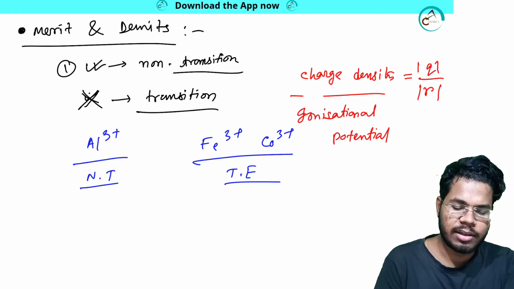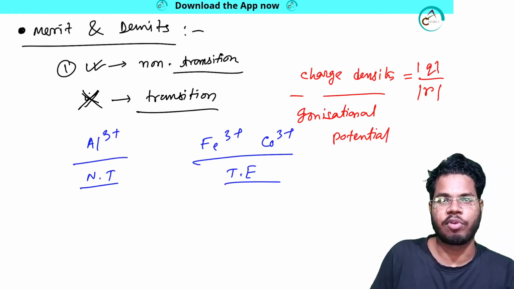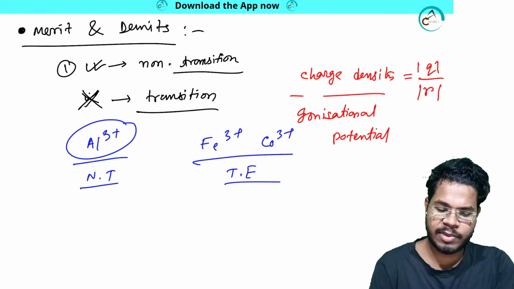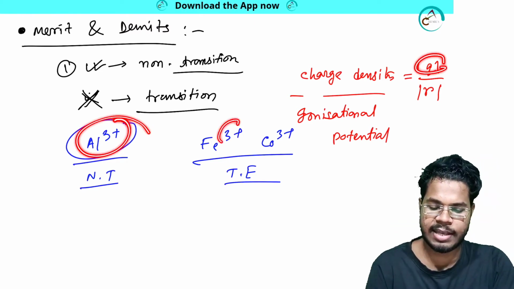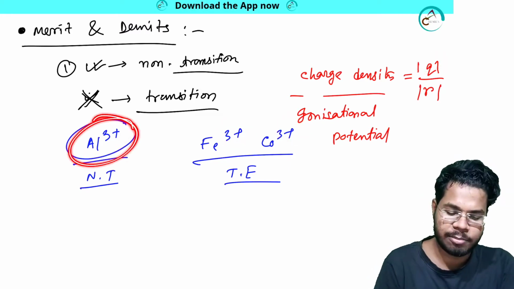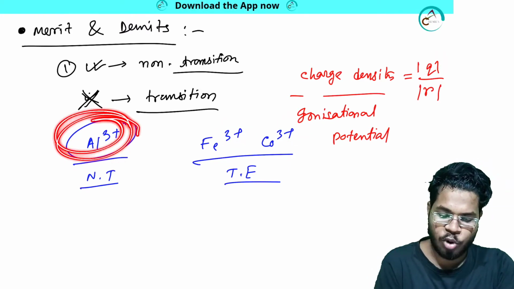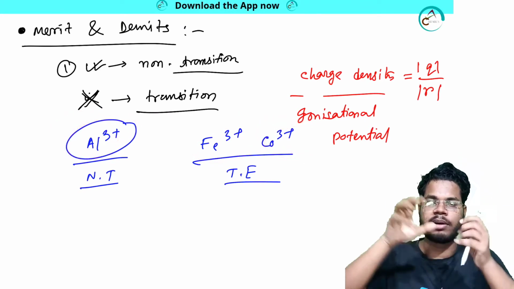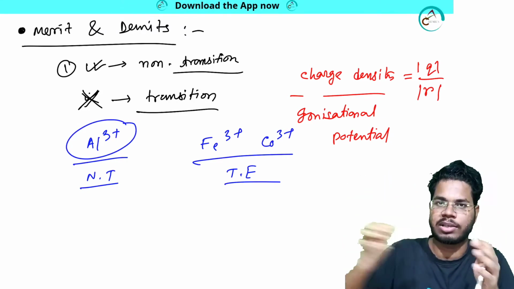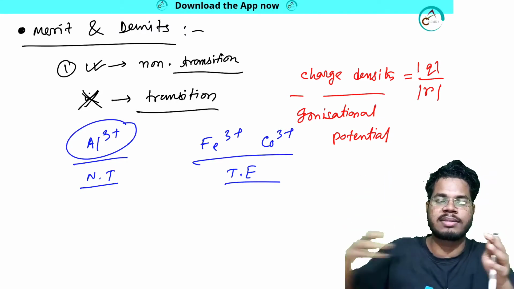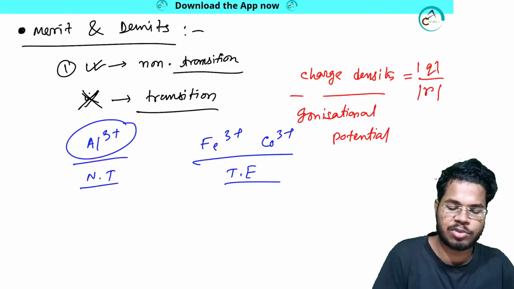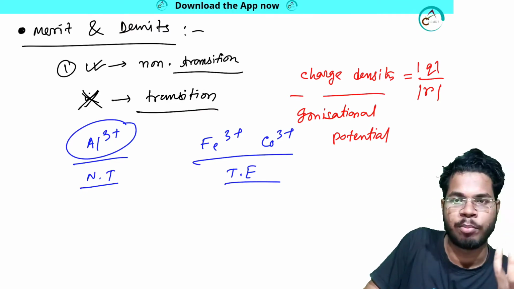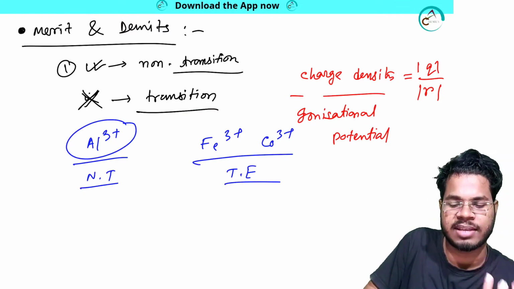Clear? From experiment it has been seen that in the case of aluminium, all the systems have the same charge, +3, +3, +3, but aluminium has a smaller size than these. Why? Because aluminium is a p block element, these are d block elements, and the p block comes after the d block. Going left to right the size decreases, so aluminium 3+ will have a smaller size than these. So aluminium 3+ will be more compact, which means it will have more charge density than these.